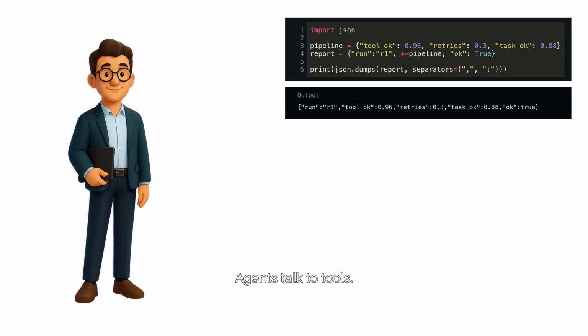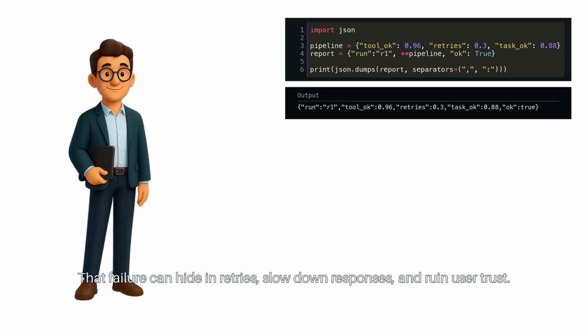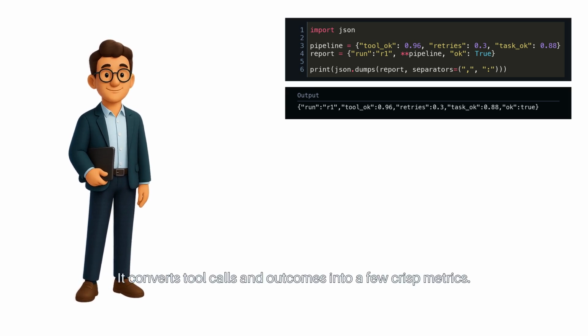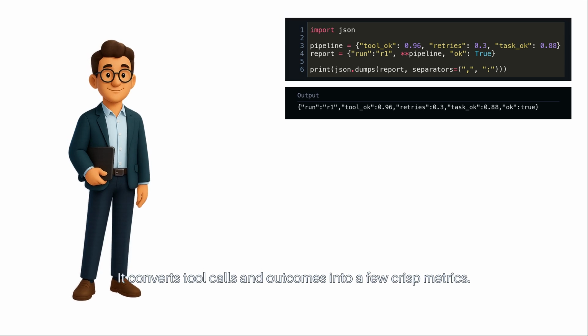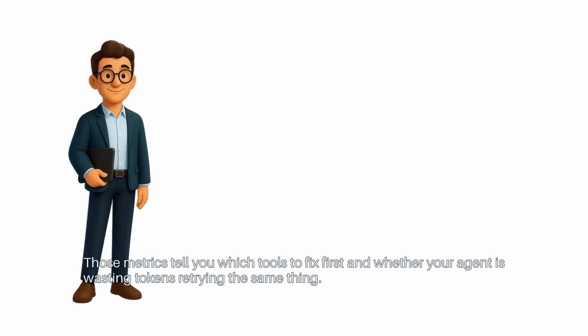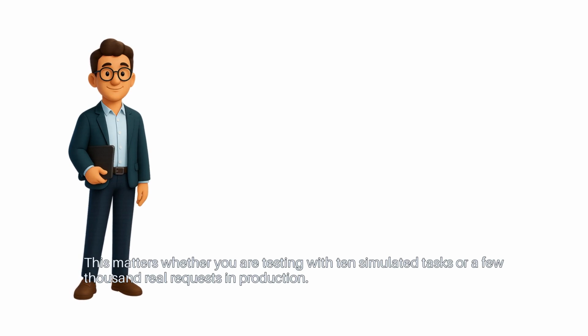Agents talk to tools. Tools fail sometimes. That failure can hide in retries, slow down responses, and ruin user trust. Agent Eval Scorecard is a small, practical way to measure that behavior. It converts tool calls and outcomes into a few crisp metrics. Those metrics tell you which tools to fix first and whether your agent is wasting tokens retrying the same thing. This matters whether you are testing with 10 simulated tasks or a few thousand real requests in production.